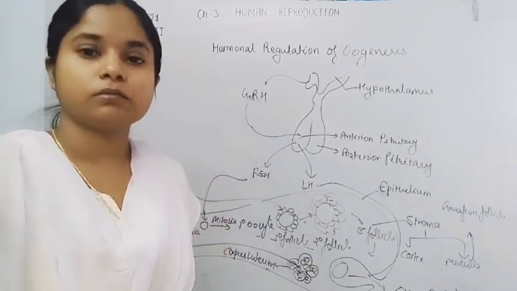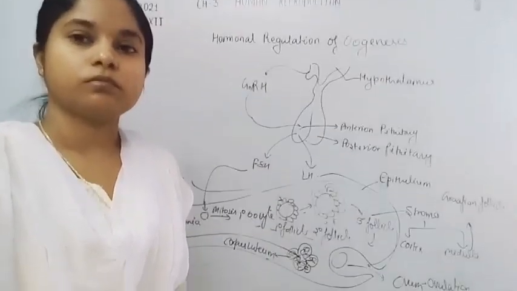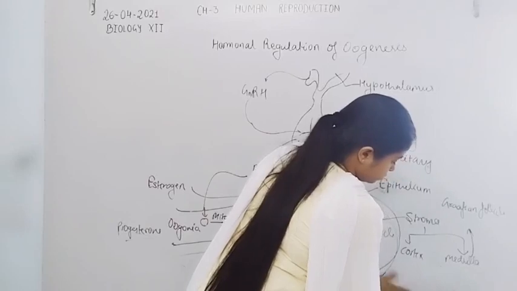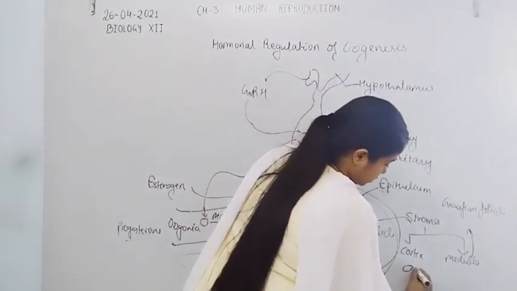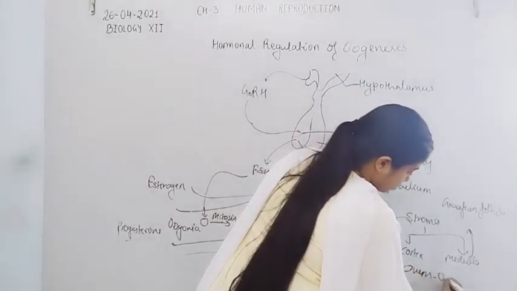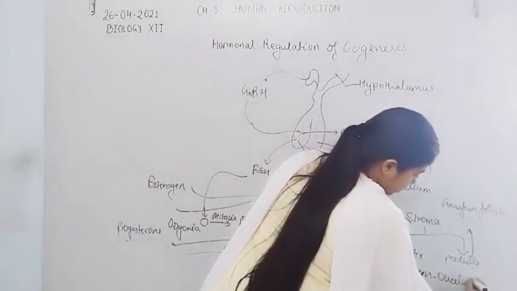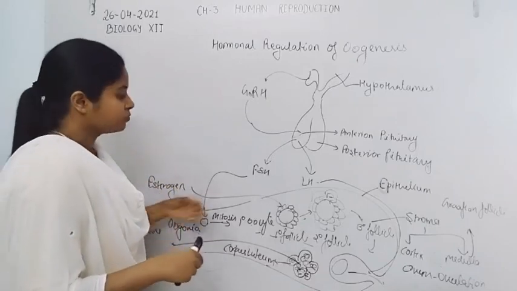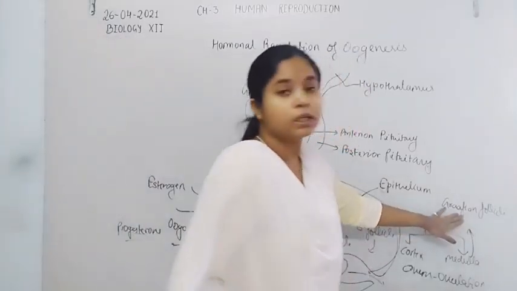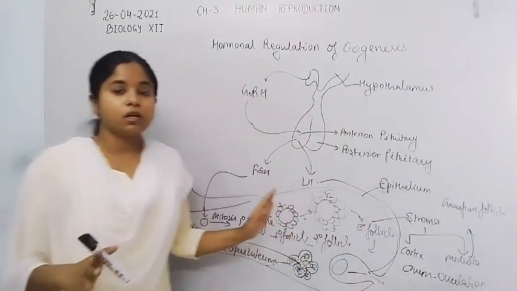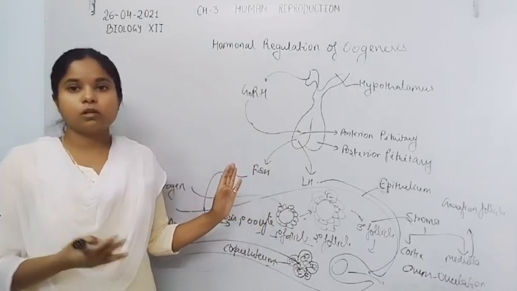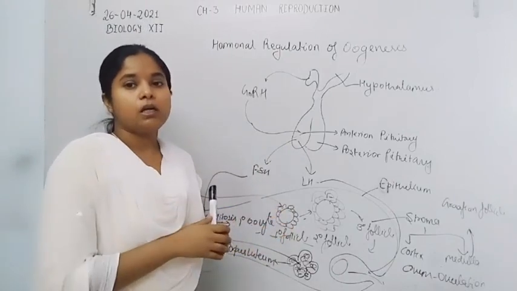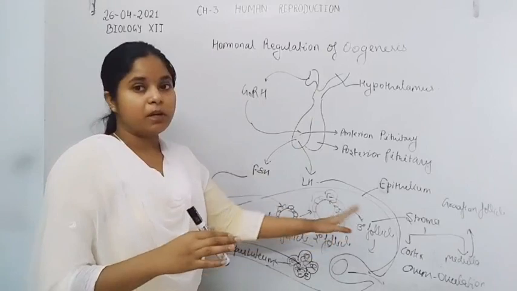Now the medulla region. The medulla consists of the Graafian follicle, because the germinal epithelium, when it undergoes the proliferation process, transfers the proliferated cells into the inner region of the ovary, that is the medulla region of the ovary.